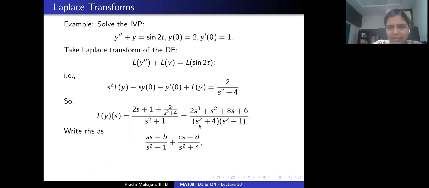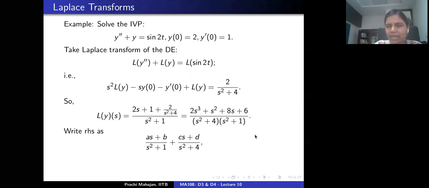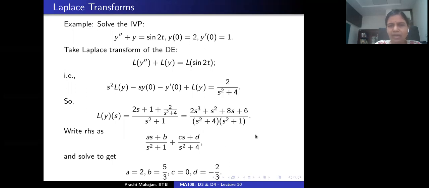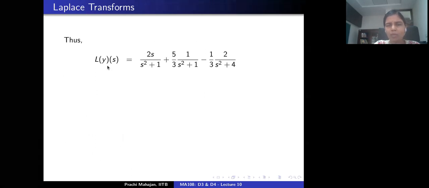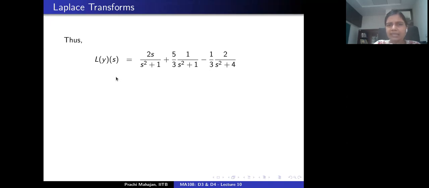So I'm going to write the right hand side as some constant a plus b by s square plus 1 plus cs plus d by s square plus 4, and I am going to find out what a, b, c, d are. This is a little computation one can solve, and it so turns out that c is 0 and a, b, d are non-zero, which means that if this calculation is correct, the Laplace transform of the solution y of this initial value problem is the following, right?